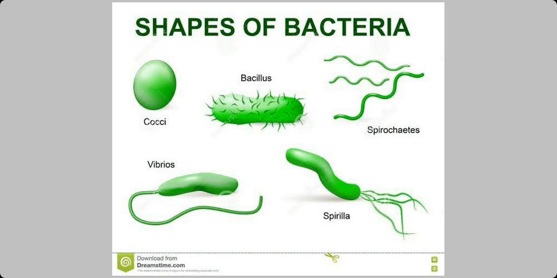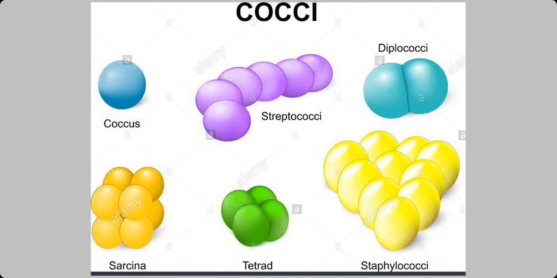Now see here, these are the shapes of bacteria. Here five different shapes are given, but in your book only four are given. Cocci is round or ball shaped, Bacillus is rod shaped, Vibrio is comma shaped, Spirilla is spiral shaped. Now Cocci is again divided into some more types: Diplococcus, Streptococcus, Staphylococcus.